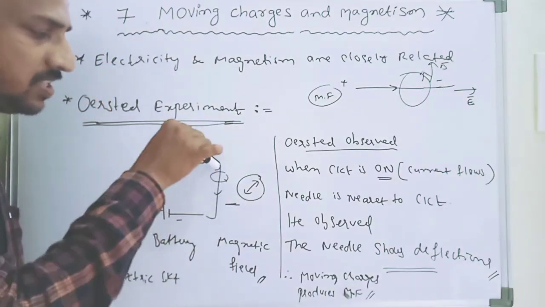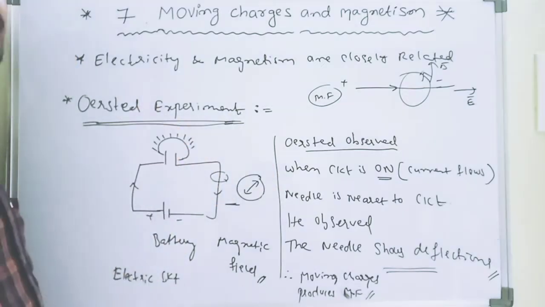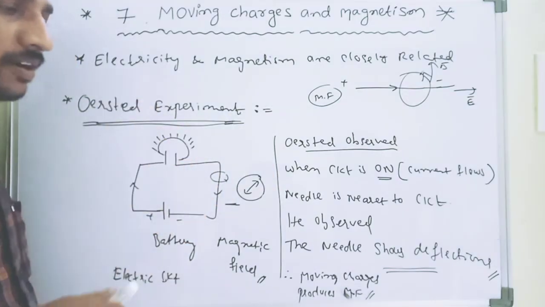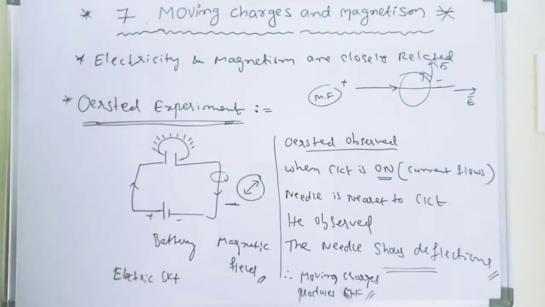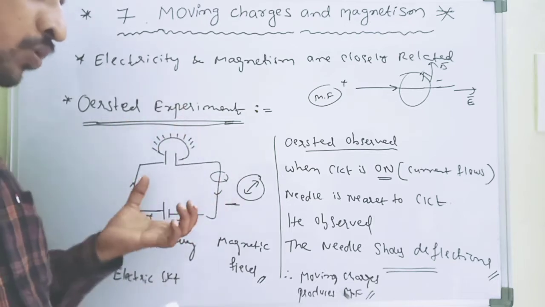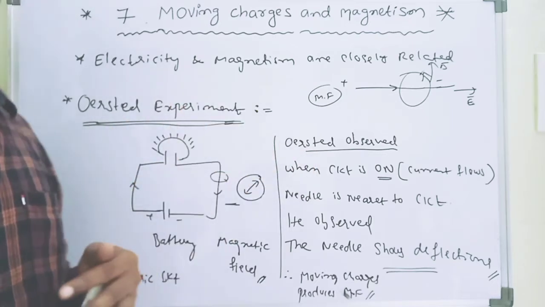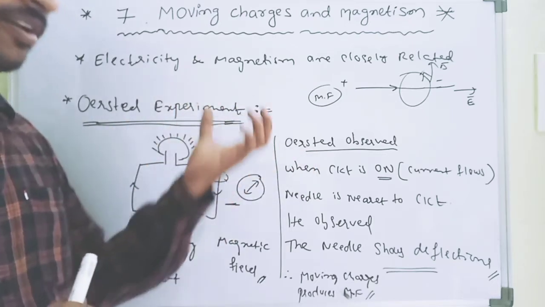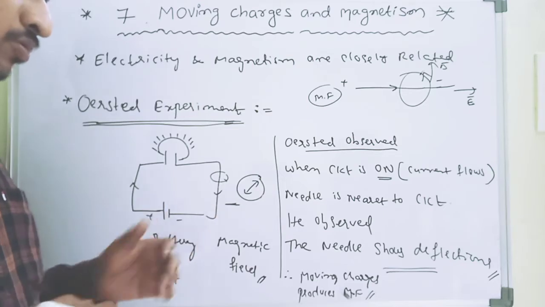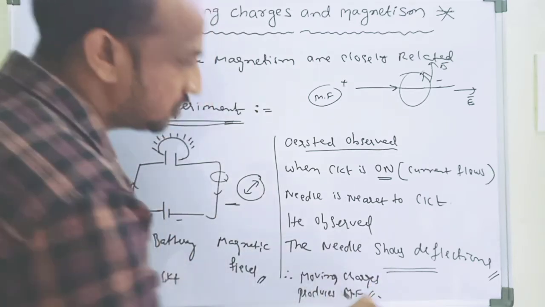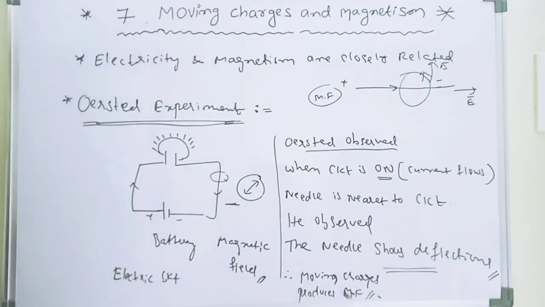So which wire is this? Current carrying conductor. So what is the final conclusion? Moving charges produce a magnetic field. When charges move, they produce a magnetic field. This is the final conclusion of Einstein's experiment.